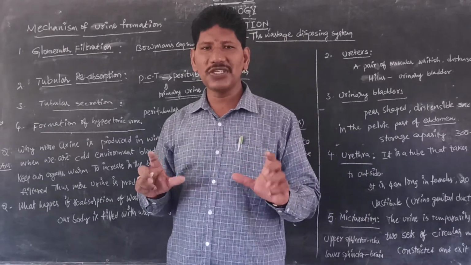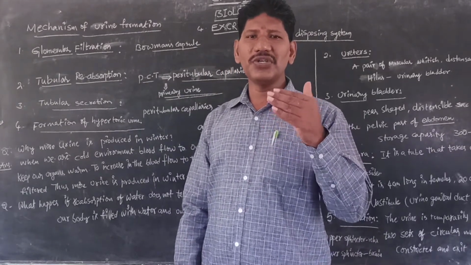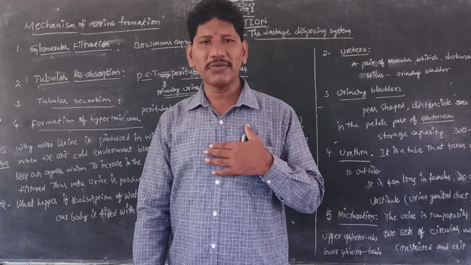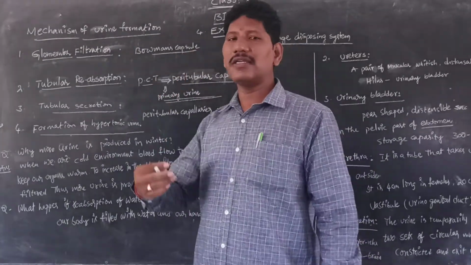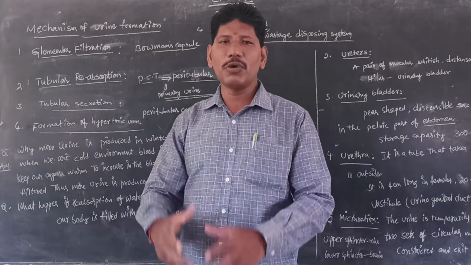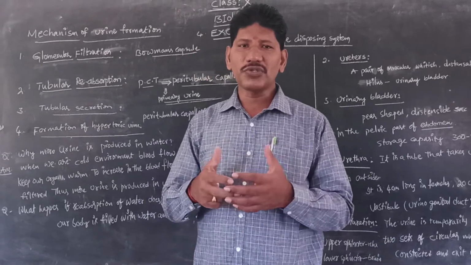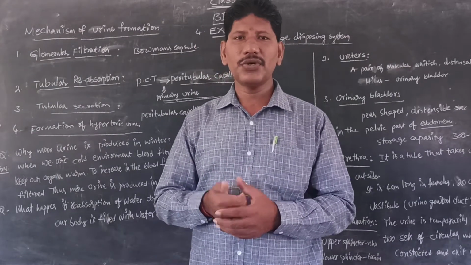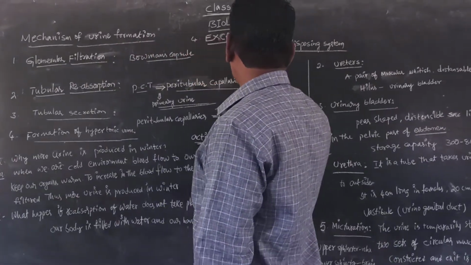The wastage disposing system. Ex means out, crenate means shift. So it shifts out the waste materials from our body, which are produced by bodily activities like metabolic activities. This phenomenon takes place in the excretory system of man. What are the chief excretory organs in our body? Obviously, the kidneys are the chief excretory organs. Of course, we have other accessory excretory organs that we will discuss later. At present, we are going to explain excretion, the wastage disposing system.